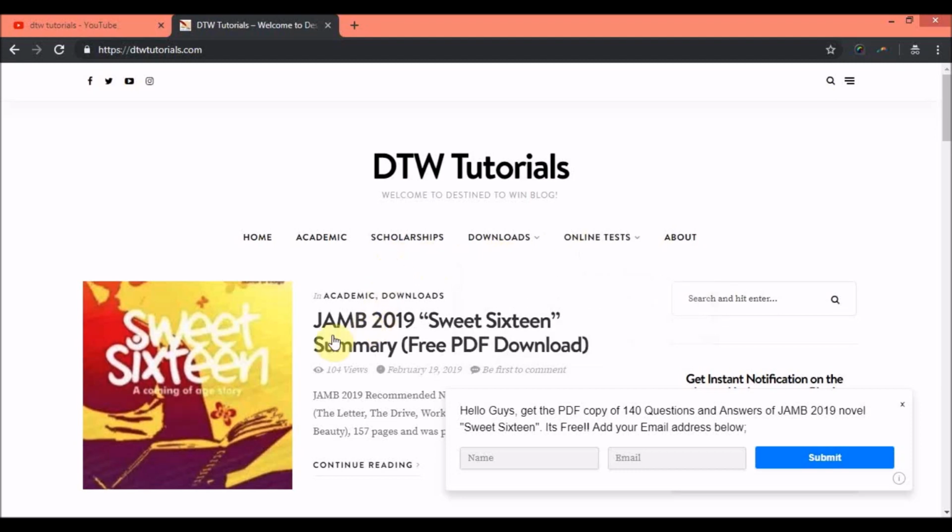I also promised to show you how you can get the Sweet 16 free PDF copy. All you need to do is click into this post and you see a download button. Just click on download and you get the free PDF copy of the Sweet 16 summary onto your laptops, your phones, and your tablets. So this is all for today.